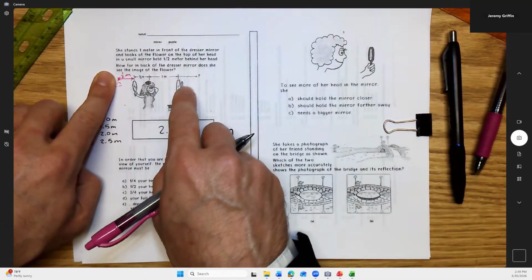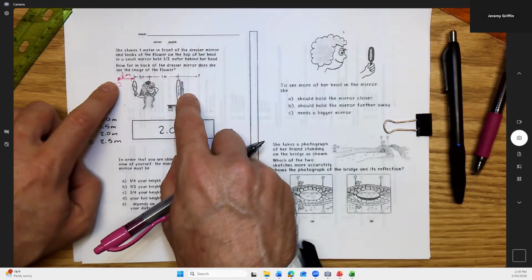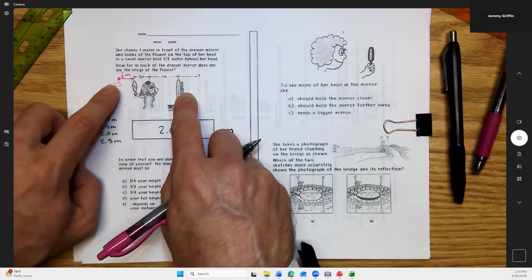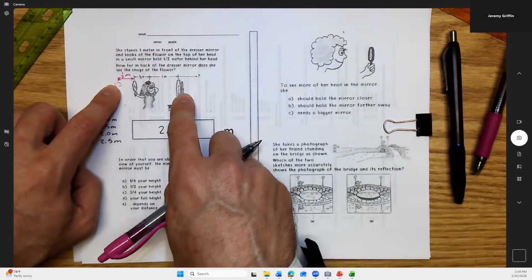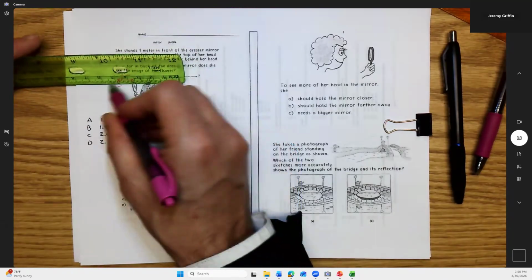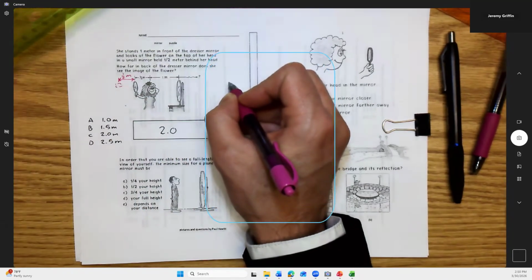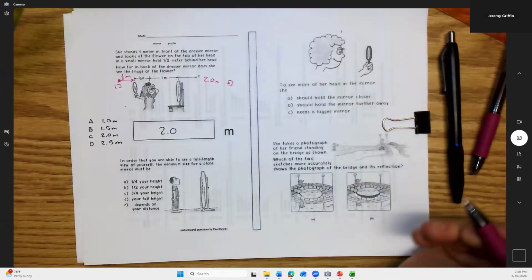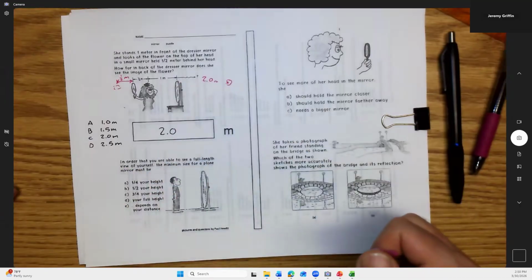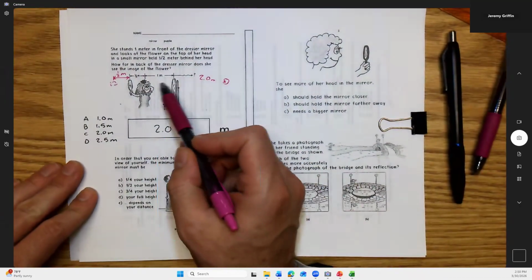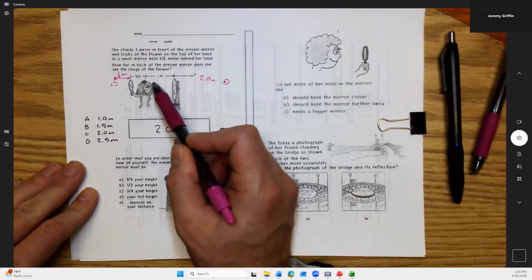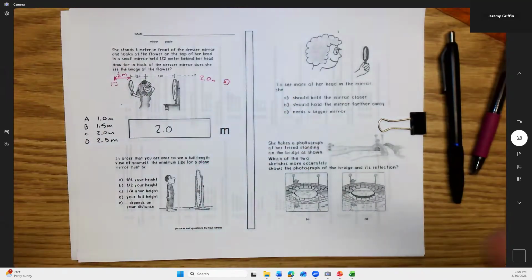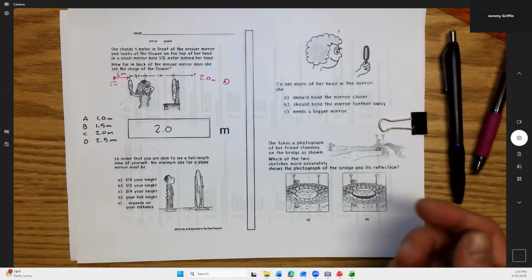Now she's looking in this dresser mirror. She's seeing a reflection of a reflection. So she's really trying to see this reflection back here. She can't see the flower directly, but she can see the reflection of the reflection. So this whole distance right here is 2 meters. Therefore, the reflection of the reflection also shows up as 2.0 meters the other way, and she can see it. That's how far back it looks. If you also add the distance from her face to the dresser mirror, it could be like 3 meters from her face. It looks like the flower is 3 meters away from her eyeballs.